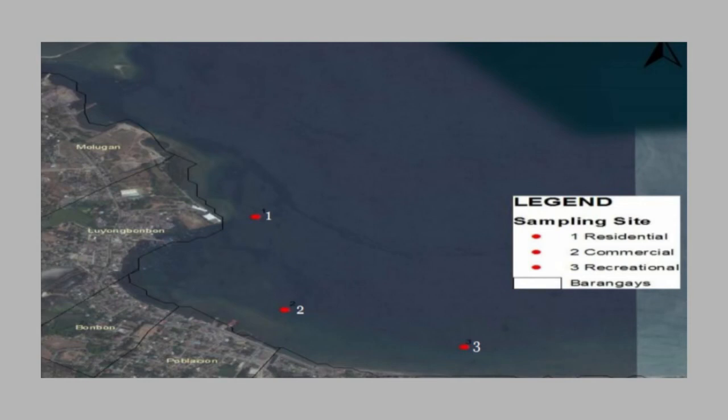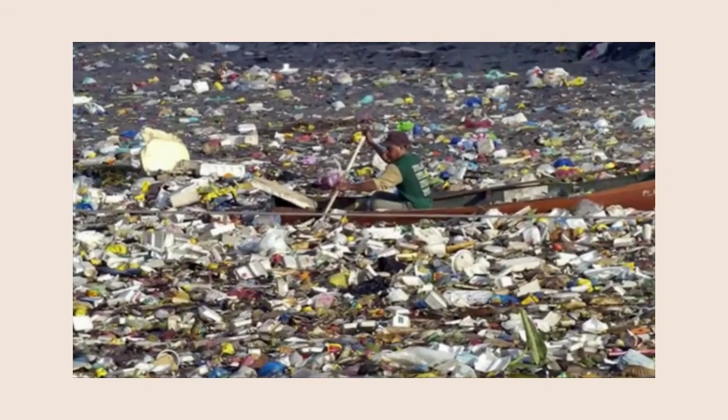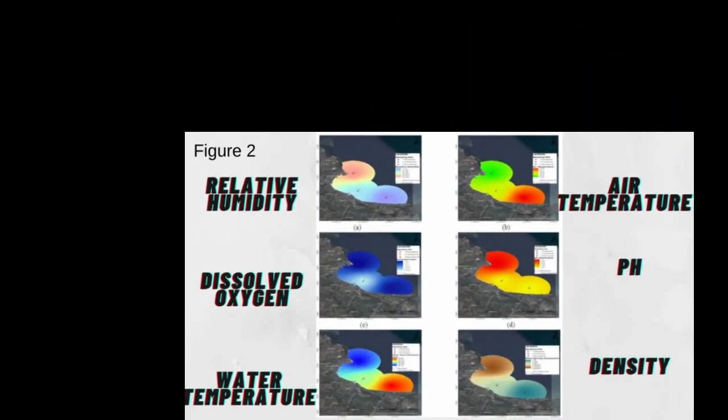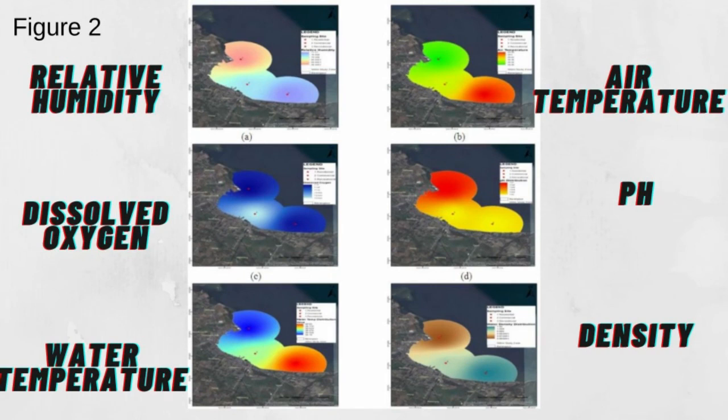These results are attributed to the presence of resorts and hotels nearby that have contributed to the increased values in Site 3. Human activities in a marine ecosystem affect fisheries, land-based industries, and tourism. Figure 2 shows GIS-based distribution maps of physico-chemical analysis in residential, commercial, and recreational sites of Opol, Misamis Oriental, showing the relative humidity, air temperature, dissolved oxygen, pH, water temperature, and density.